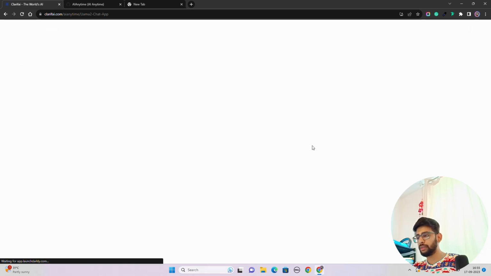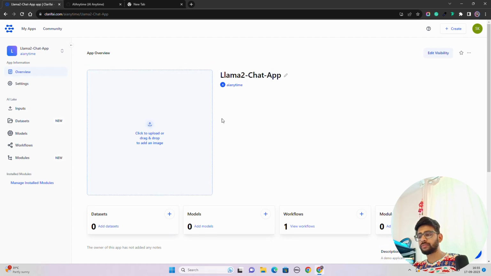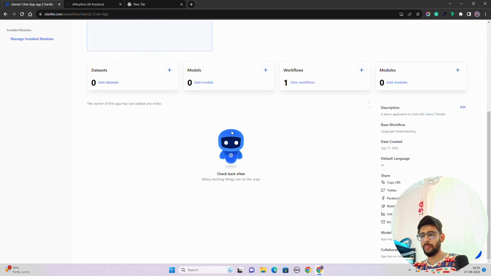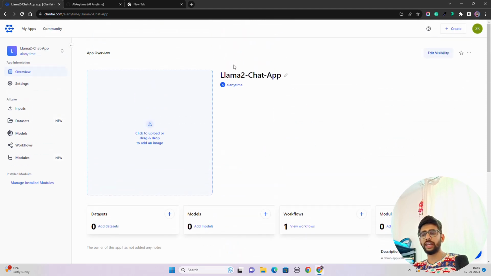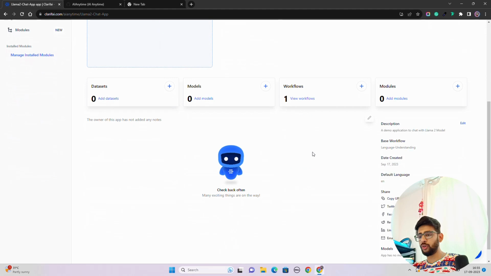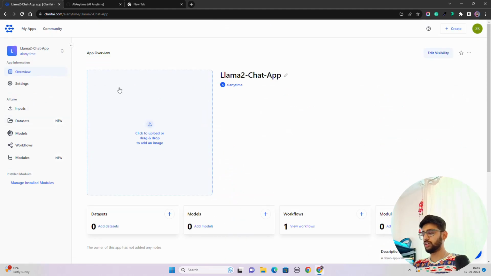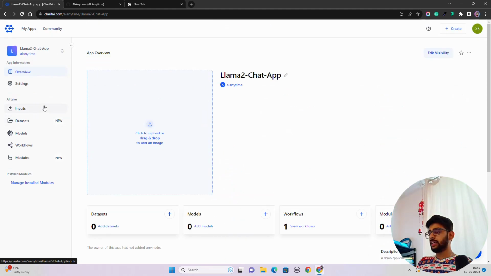You can see I'm inside this application, and you can also upload some image and make it a little more beautiful here on the dashboard, but I'm okay with it. Now you can see there are a few components. On the left hand side, you have inputs where you can upload your data, CSVs, TXTs, etc. Your datasets.